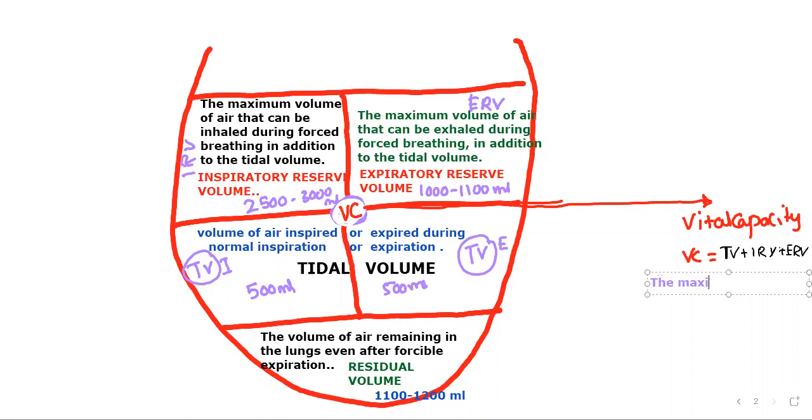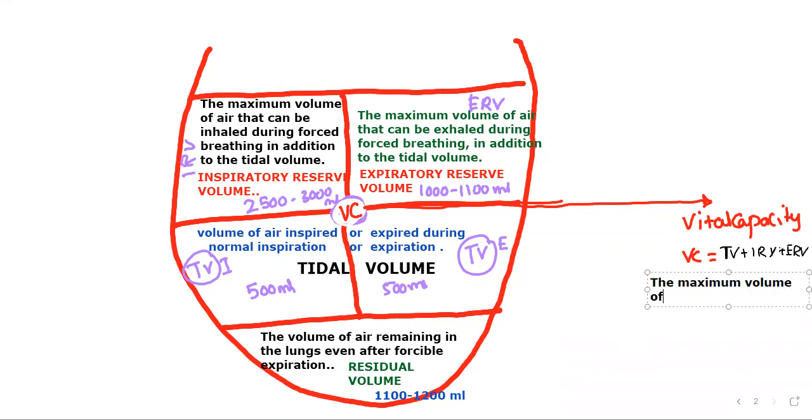The maximum volume of air. Here we are not learning by looking at the definition; after looking at what has happened, then we try to write it. So what is vital capacity? It covers normal inspiration and expiration, forcible inspiration and expiration. So now we are trying to cover the total.